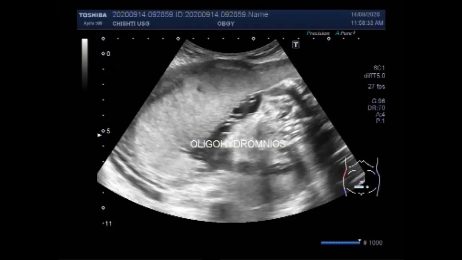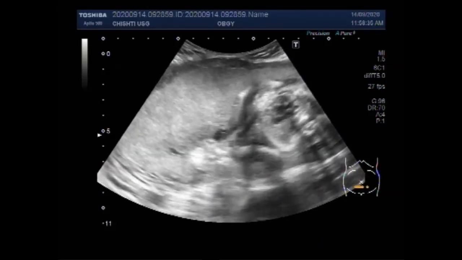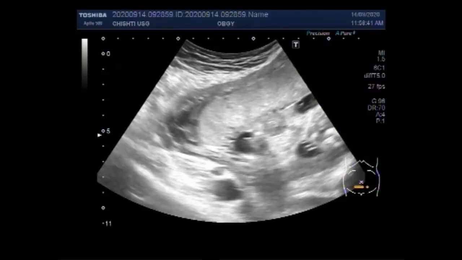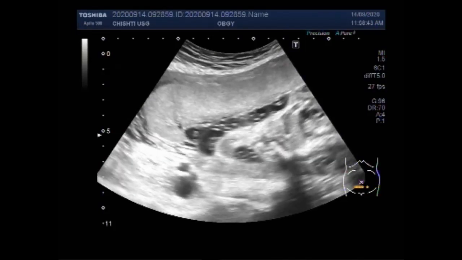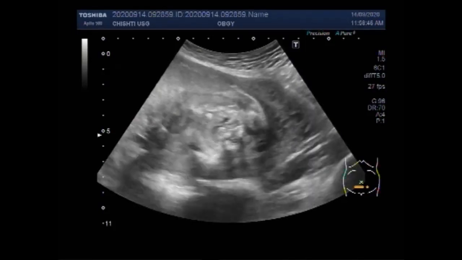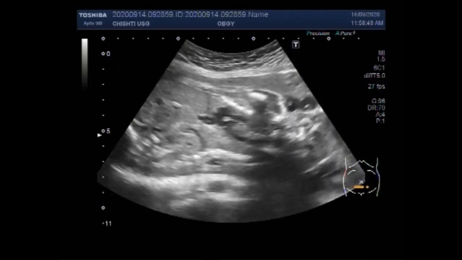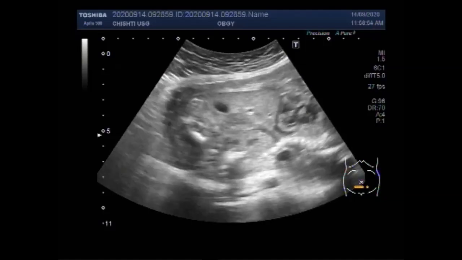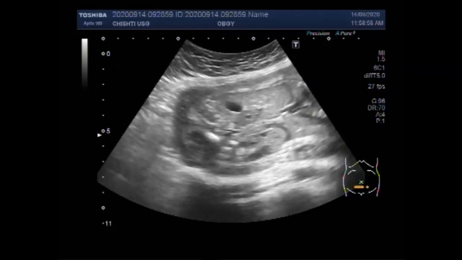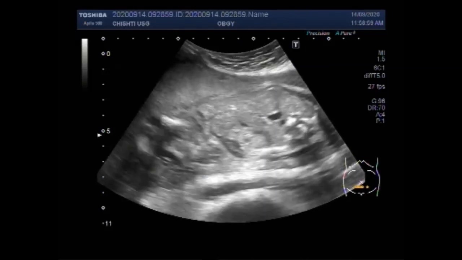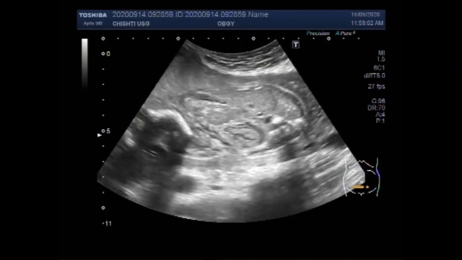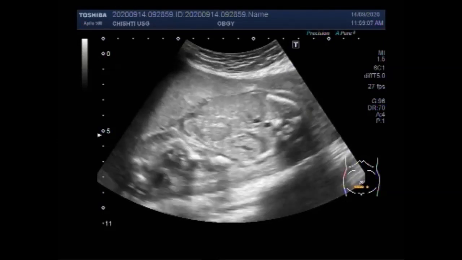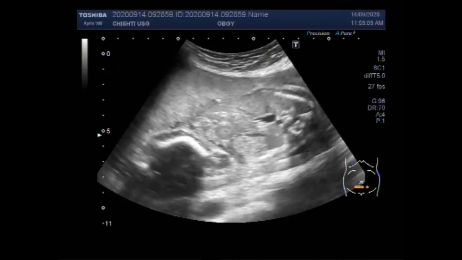Routine prenatal sonography is performed in prenatal care to screen for fetal anomalies. Although cross-fused renal ectopia is an uncommon anomaly, prenatal diagnosis using renal artery Doppler imaging during the workup of an empty renal fossa may aid with postnatal evaluation by pediatricians. Now you can see the fetal kidneys. Both kidneys are lying on one side.